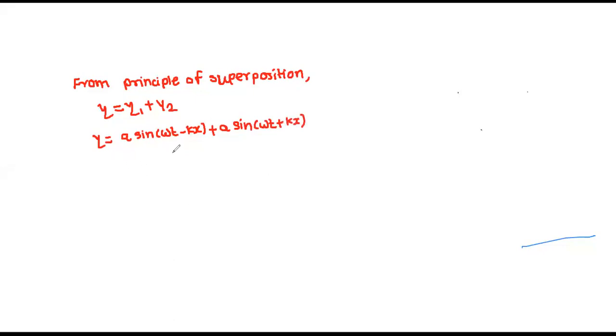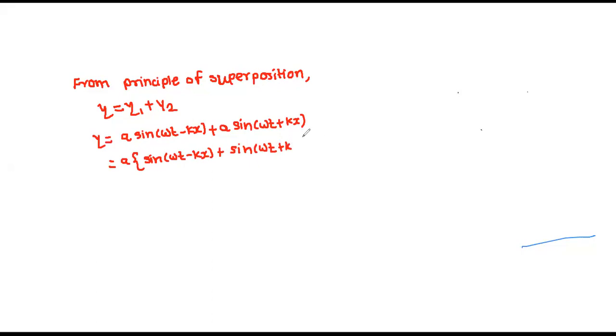Now a sin(omega t minus kx), a sin(omega t plus kx). If I take a common from this, what is left inside the bracket? Sin of (omega t minus kx) plus sin of (omega t plus kx).